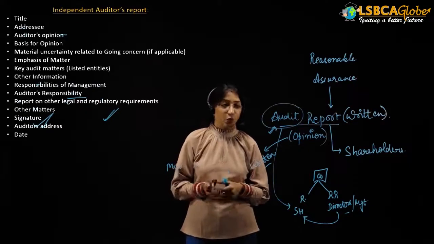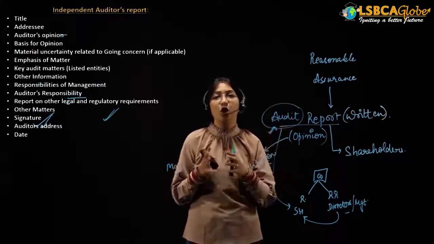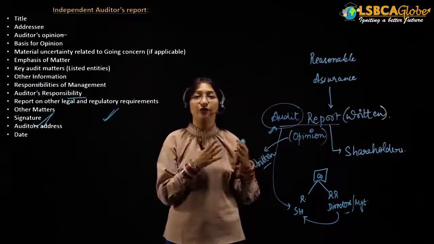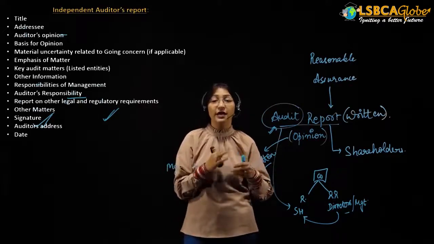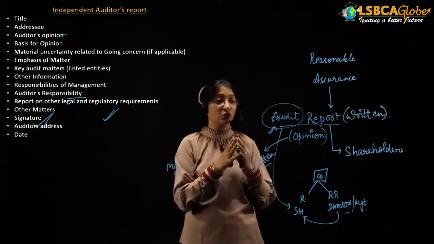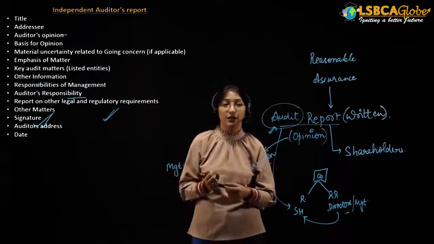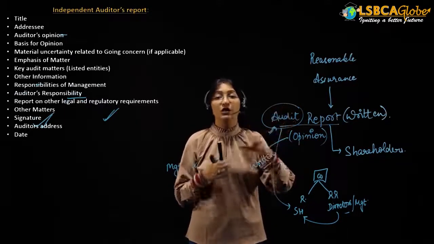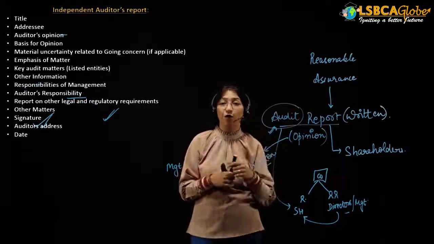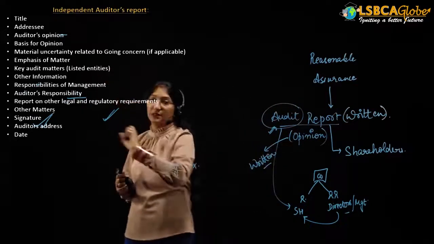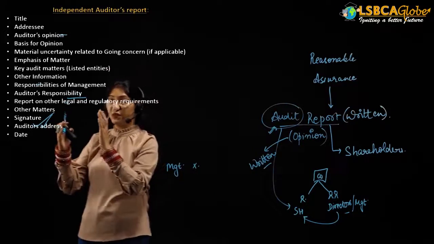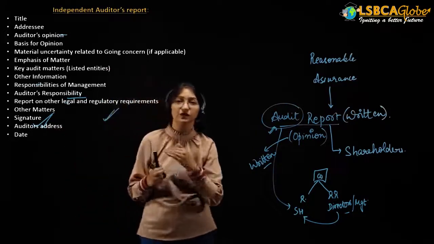Independent auditor's report. This is the ultimate report that the auditor will provide after he has performed all the stages of the audit, and finally he is going to review and report his opinion on the financial statement. This audit report is to be provided in a specified format. You have to remember this format and the sequence of this format.